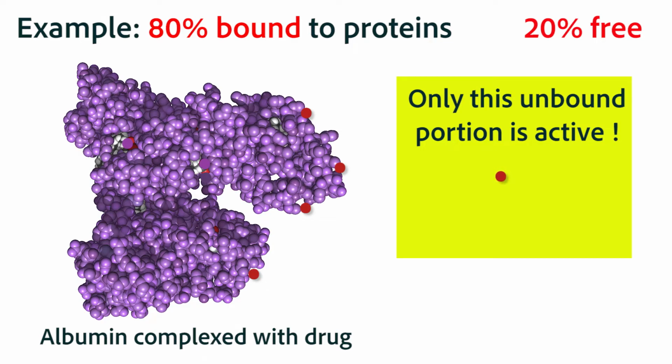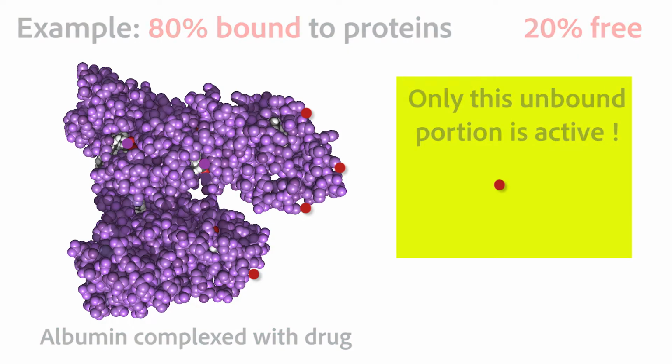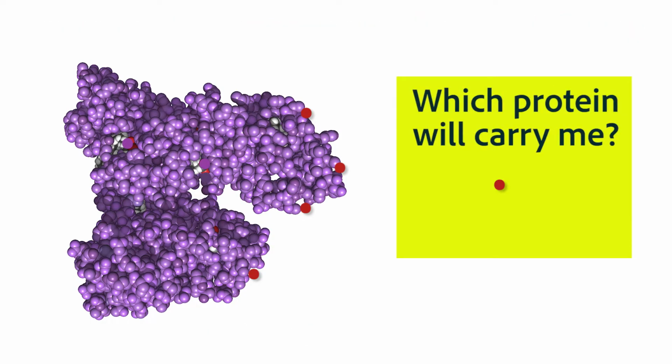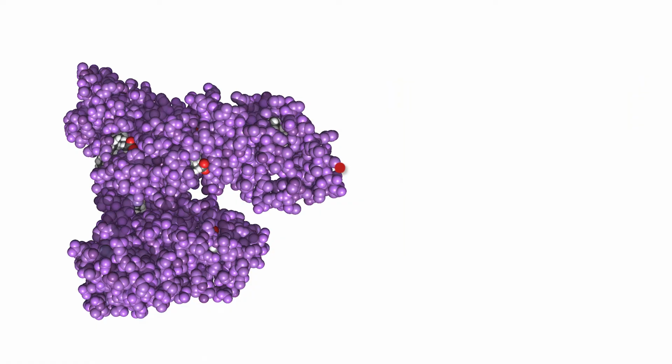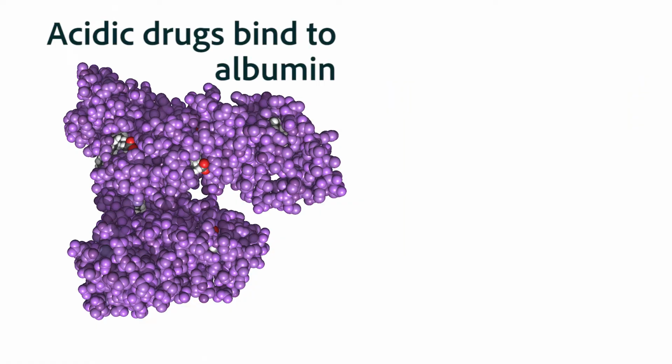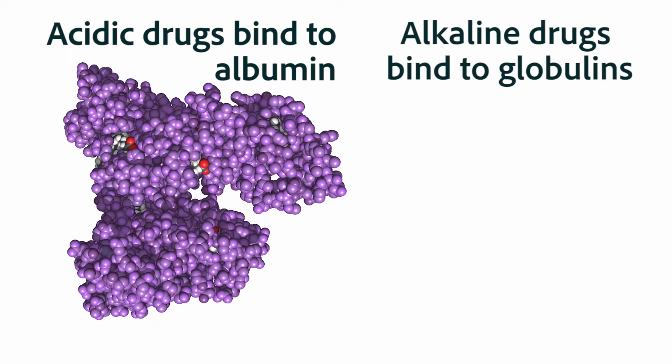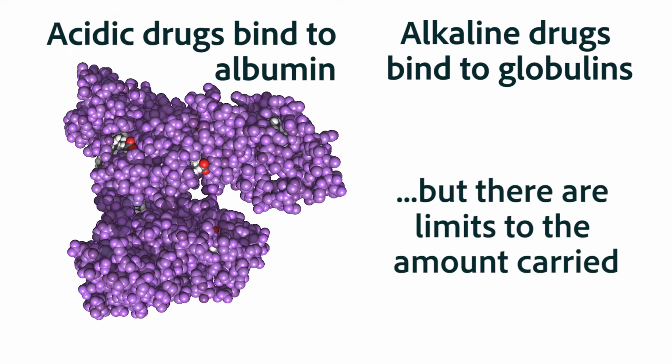Albumin and globulins are the proteins that are most frequently used to carry those drugs, and which protein carries a particular drug depends on the properties of the drug itself. So for instance, one drug that is highly acidic may be carried by albumin and another drug may be carried by the globulins. But it's important to realize that we don't have a limitless capacity to carry drugs on proteins.